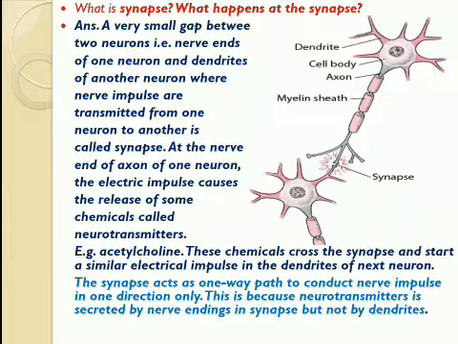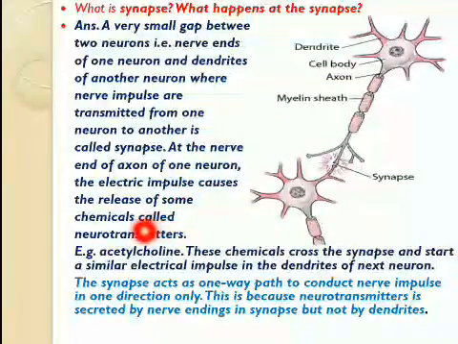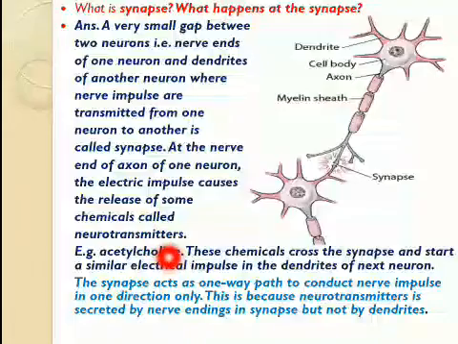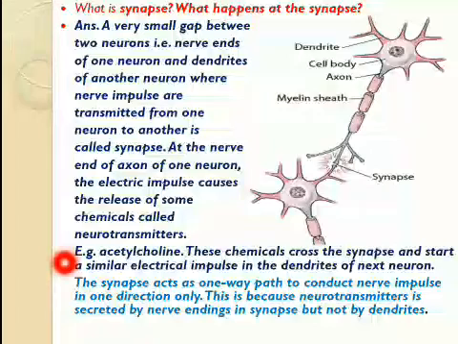So what happens at synapse? At the nerve endings of the axon of one neuron, the electrical impulse causes the release of some chemicals called neurotransmitters, for example acetylcholine. These chemicals cross the synapse and start a similar electrical impulse in the dendrites of the next neuron. And this is a one way path to conduct the nerve impulse in one direction only, because neurotransmitters are secreted by the nerve endings in the synapse but not by the dendrites.